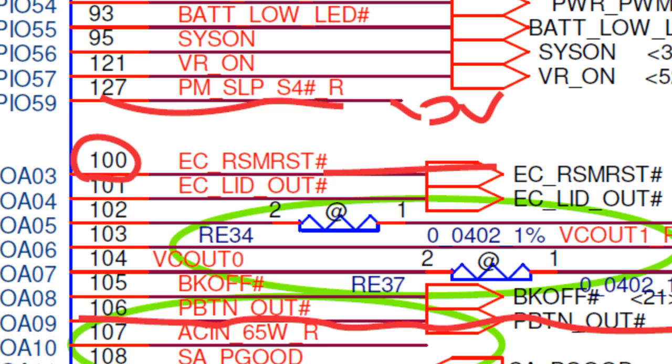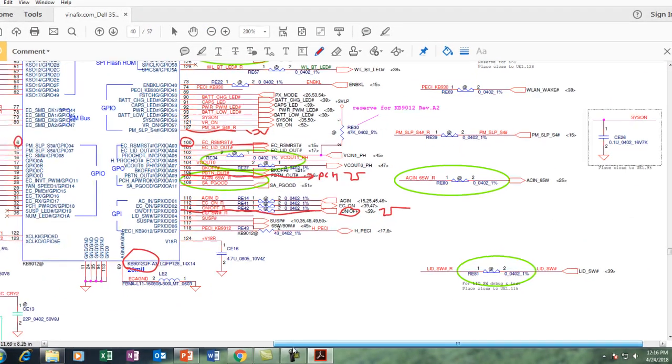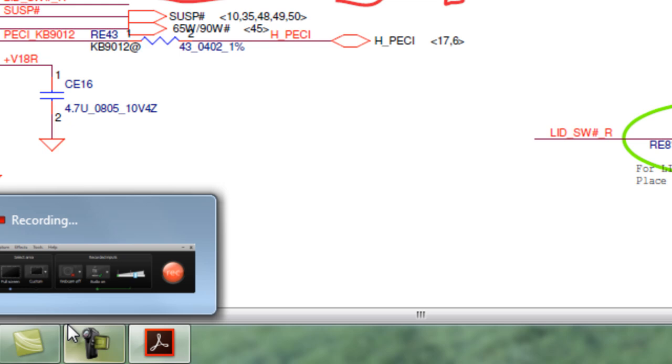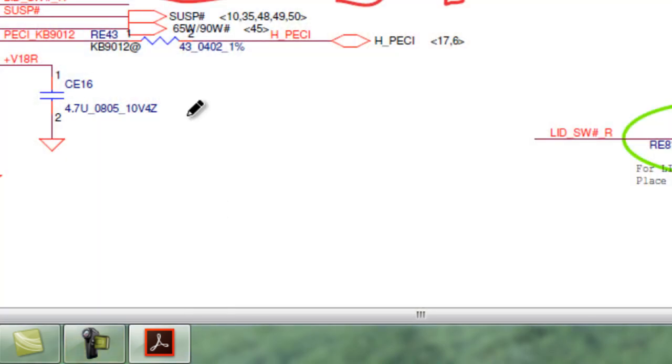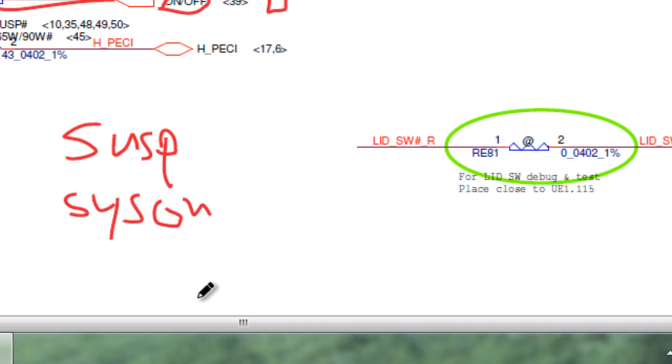Once the SIO receives both signals SLP S3 and SLP S4, it is ready to turn on the laptop, and what it does is start sending signals called SUSP, SYS-ON and VR-ON. First it turns on SUSP, which is called suspend on, then the next signal turns on the system on, and next it turns on VR-ON, which is called the CPU on signal. These three pins we have to check.